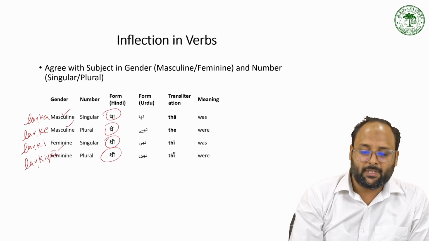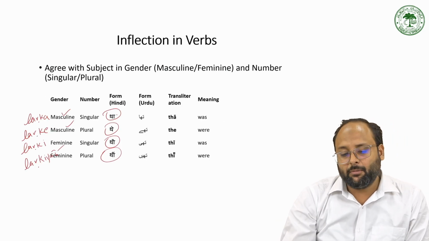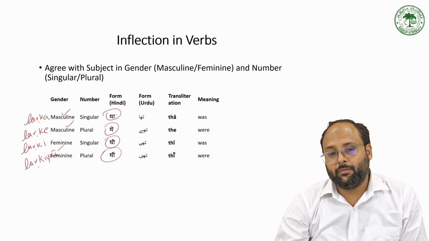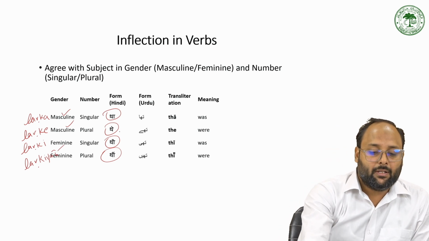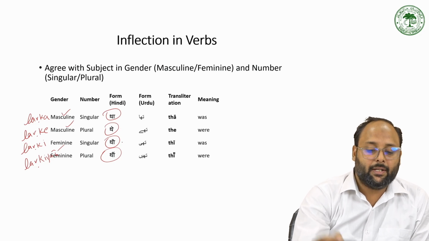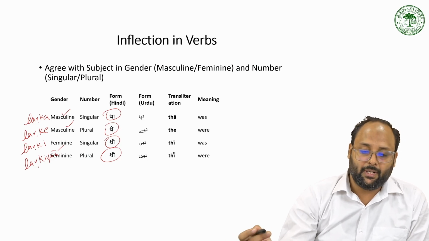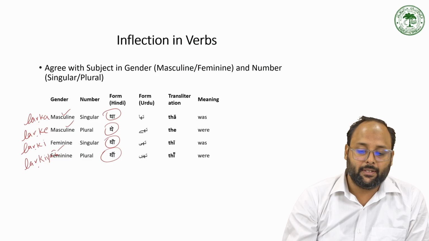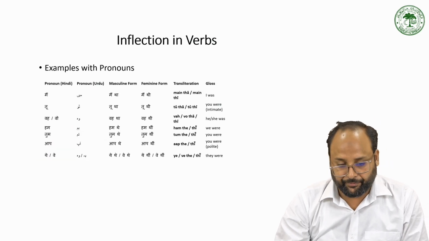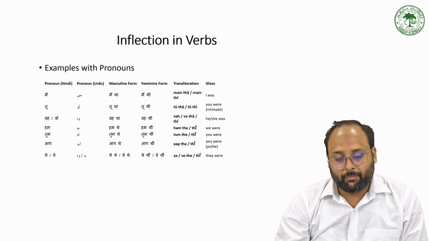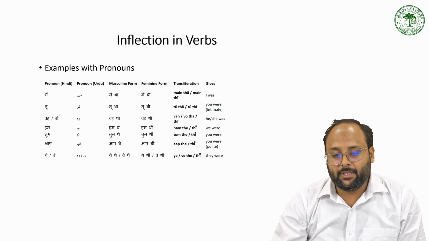So here we have discussed mostly the auxiliary verb as the example, but we are using any types of verb and they have some change. We have like आया, so like आया, आए, आई, and आईं. When we say गया, गया, गए, गई, and गईं. So for person, we have also discussed the change in the verb.